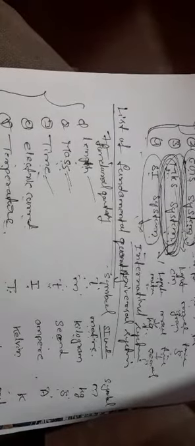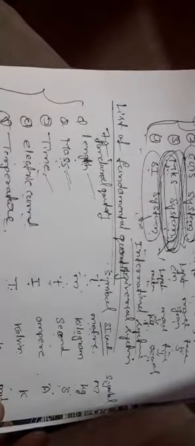What are the symbols and the SI units? The total 7 fundamental quantities: the unit of length is meter, the unit of mass is kg, the unit of time is second, the electric current is in ampere, temperature is in Kelvin, the amount of substance is mole, and the luminous intensity is candela. These are the total list of the 7 fundamental quantities.